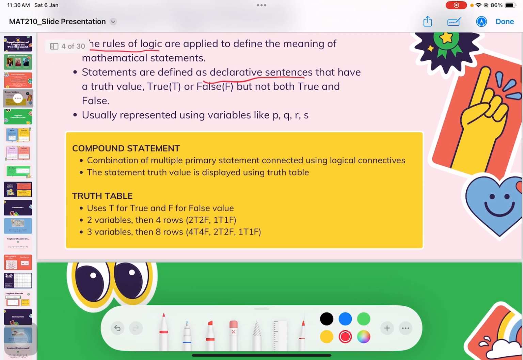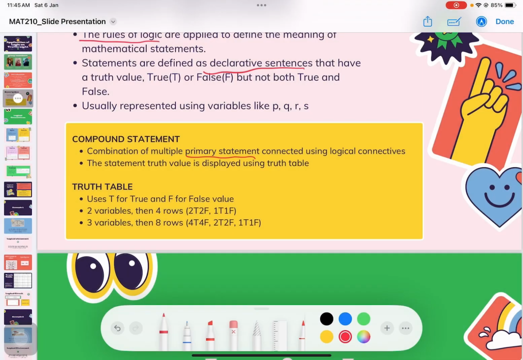So next we're going to go into compound statements. A compound statement is a combination of multiple primary statements connected using logical connectives. The statement's truth value is displayed using a truth table. By using a truth table, the statement's truth value can be tested by applying the logical connective, and in the truth table we use T for true and F for false values.